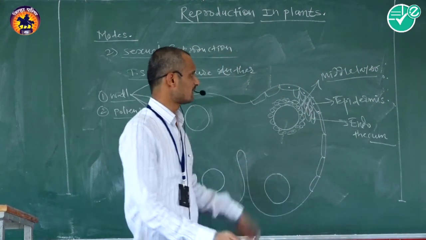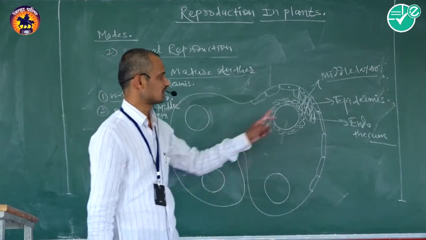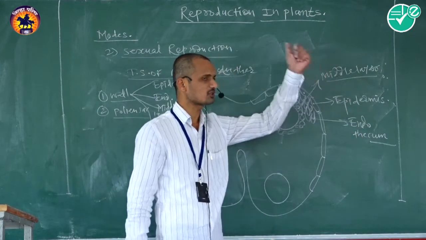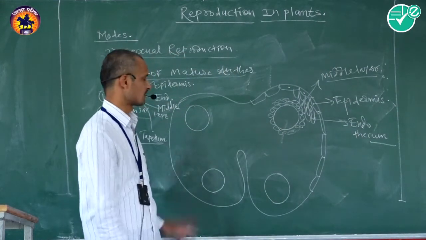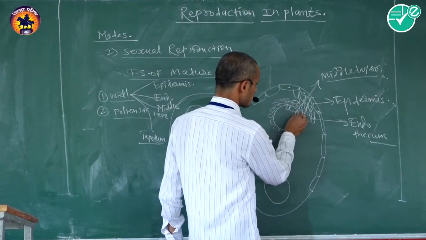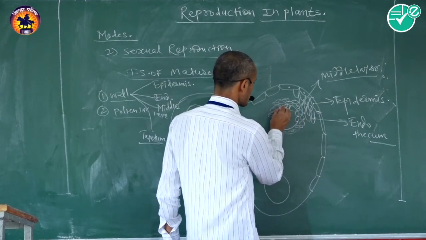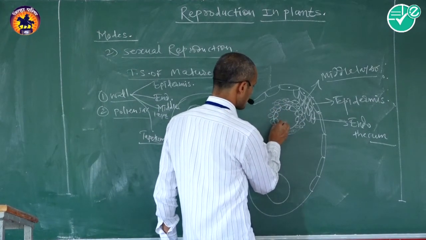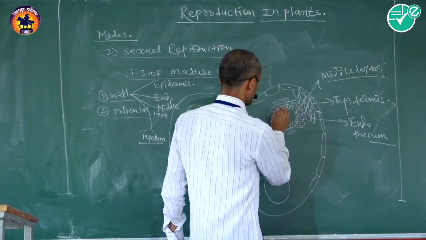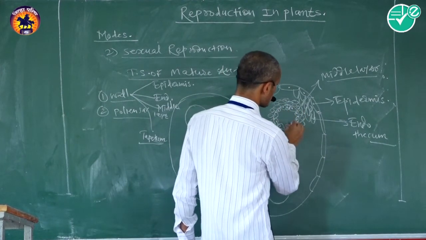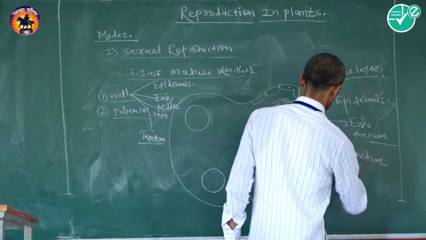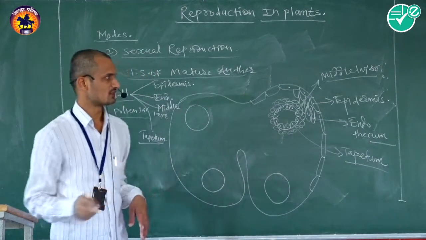It is the third layer of the anther wall. First is the epidermis, second the endothecium, third the middle layer, and last the tapetum. Tapetum is a starchy, nutritive tissue layer present around the pollen sacs. Okay, that is the anther wall.